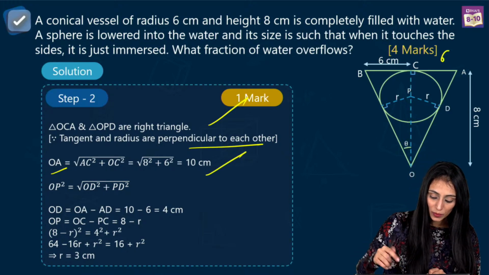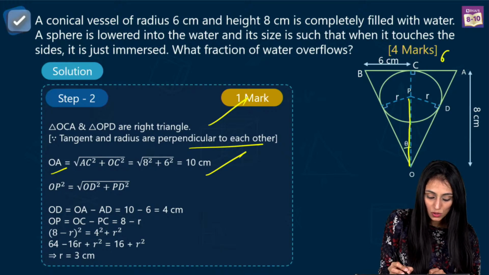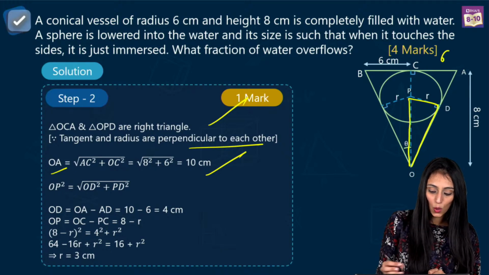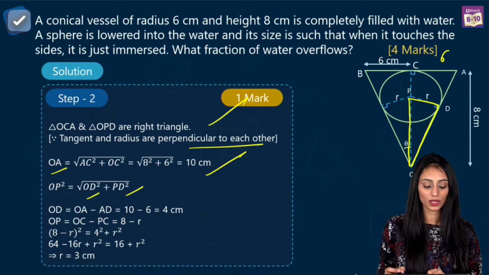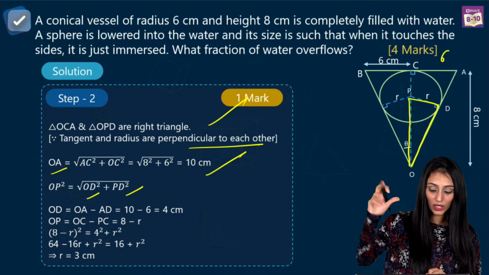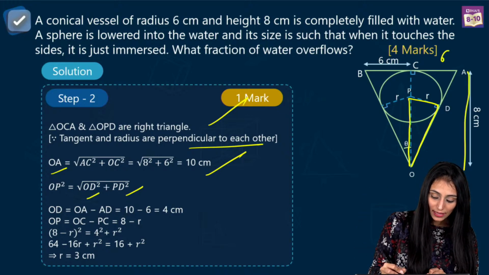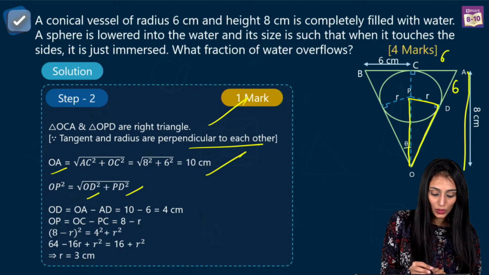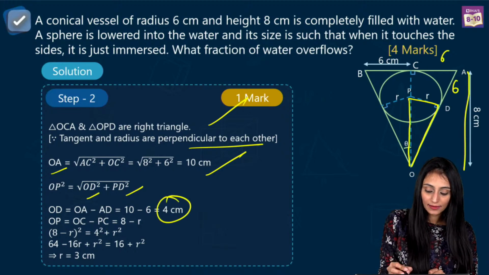Similarly, I can get OP. From this right angle triangle, I can get the length of OP. OP would be OD square plus PD square. What is OD? OD over here is nothing but OA minus AD. OA is 8, AD is 6. So you get 4 centimeter. And this is r over here.